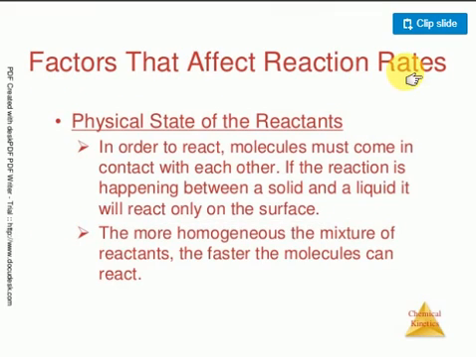Factors affecting the rate of chemical reaction. First, the physical state of the reactants. When I discuss the physical state, I will give one small example. I have three materials: one is wood, second is some liquid wax, and third is LPG gas. Which one burns faster? If your answer is LPG, that's correct. Why does LPG burn faster? Because it is a gas. The physical state of a substance also influences the chemical reaction. Petrol and diesel catch fire very easily because they can easily become vapor. The physical state influences the rate of the chemical reaction.